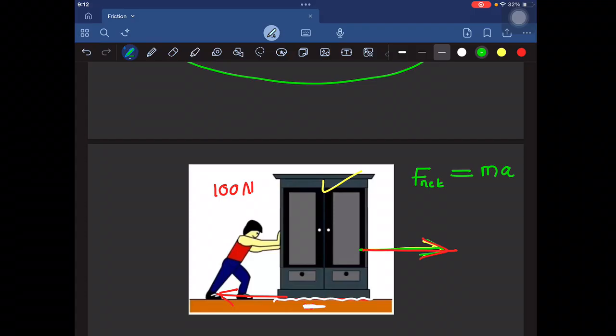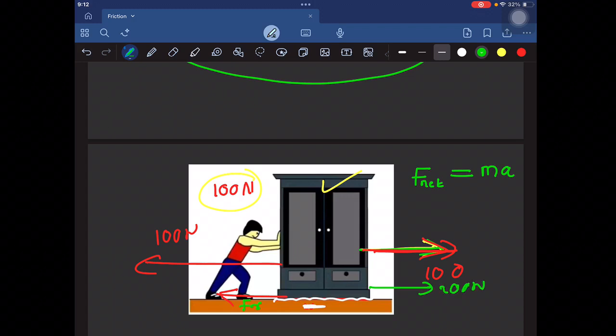So imagine I am applying 100 Newton in this direction, and friction acts in the opposite direction, the same 100 Newton. They cancel each other. Imagine I apply 200 in this direction, so friction in the opposite direction is 200, and it still is not moving. Imagine I have applied 500 Newton in this direction, so friction acts in the opposite direction with 500. Still the net force is cancelled. No net force, so the body is not moving. But imagine now I apply 501 Newton in this direction. Now the body starts to move. The body now has some acceleration.